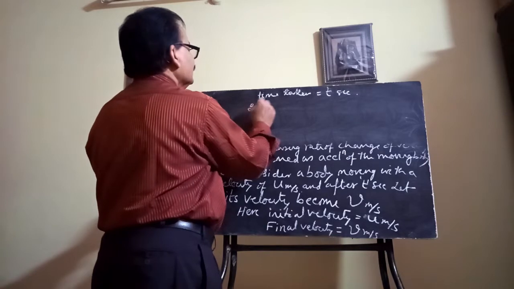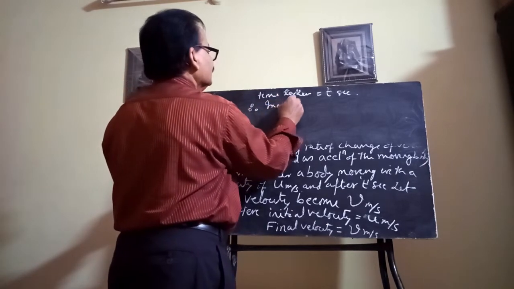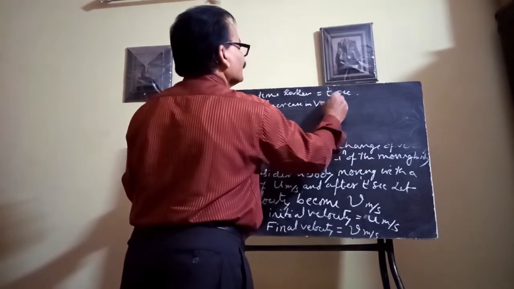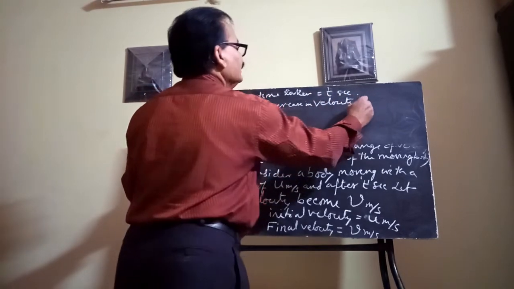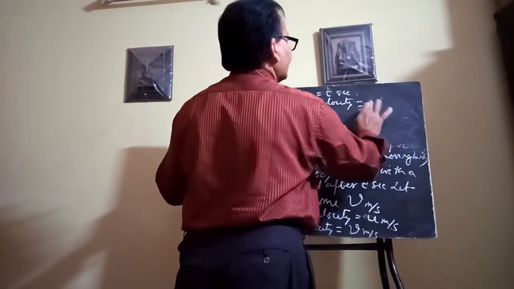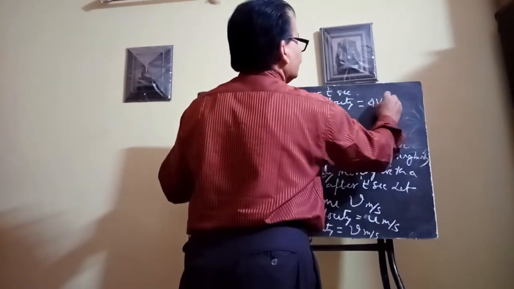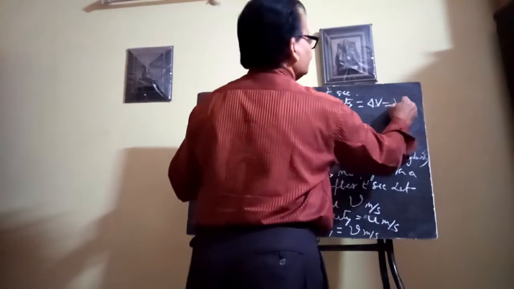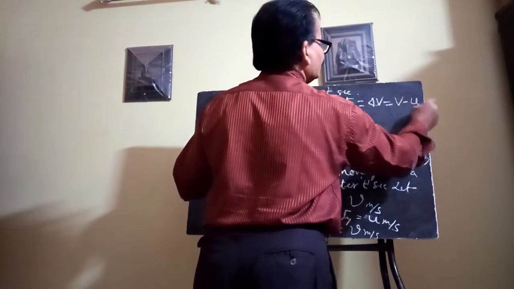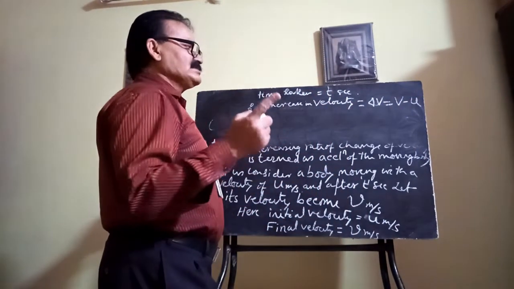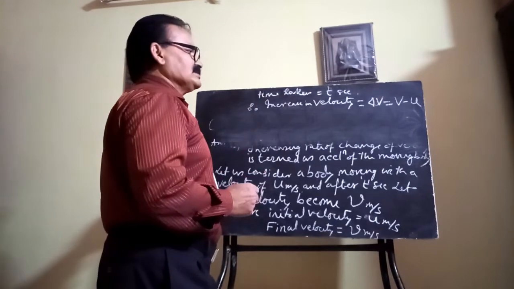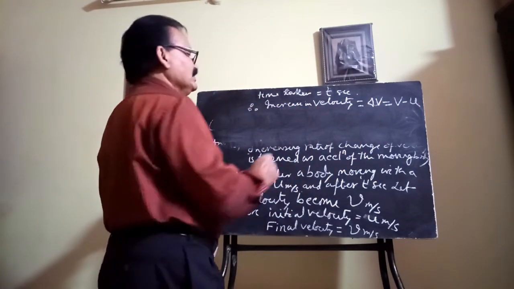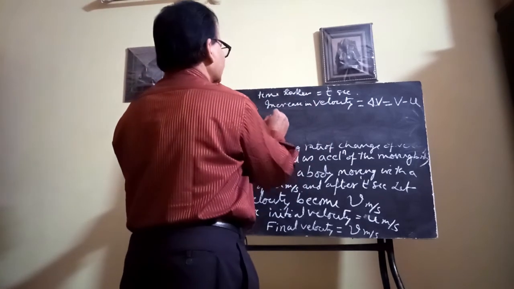Therefore the increase in velocity, del v, is v minus u. Initial velocity is u, final velocity is v. This difference is del v, and time taken is t second.